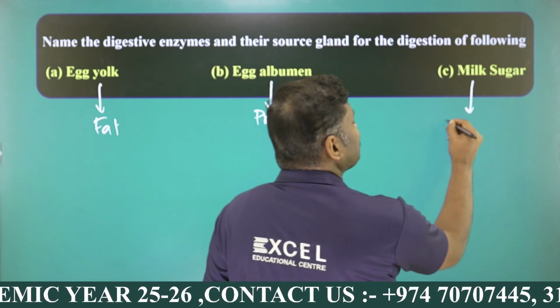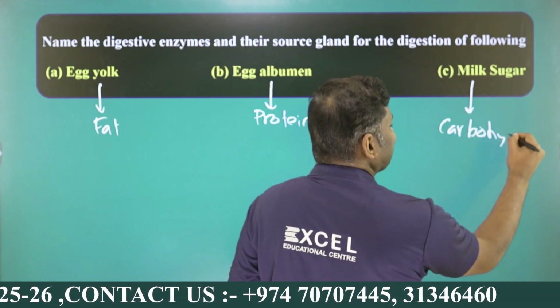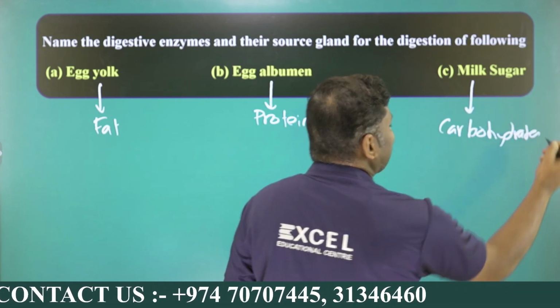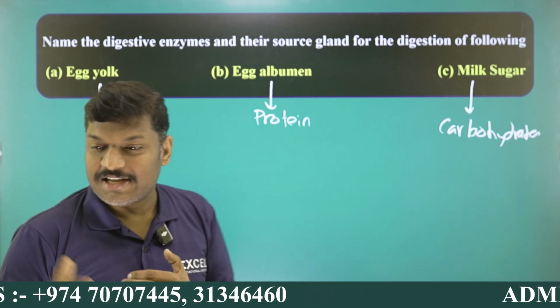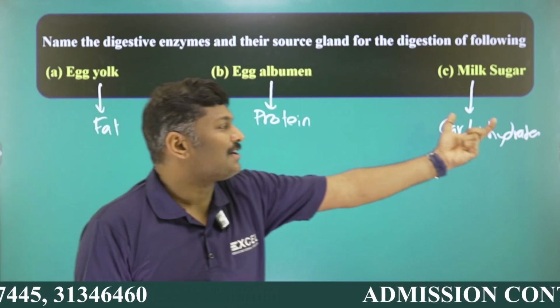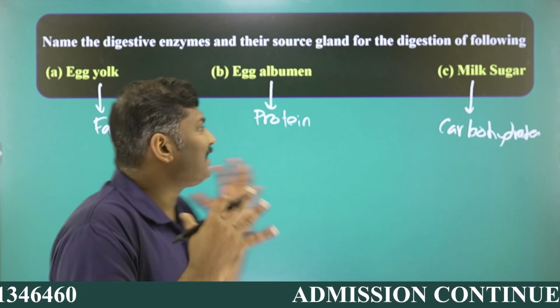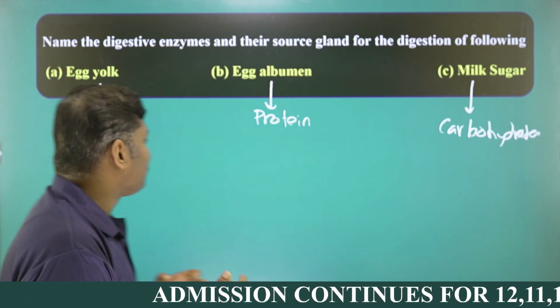Lactose is the milk sugar, which means it is a carbohydrate. Already sugar is there in the name. So these are the 3: the egg yolk that consists of fat, the egg albumin that consists of protein, and the milk sugar that consists of carbohydrate. Here one by one we can discuss the digestive enzymes. First of all, we can see the fat.